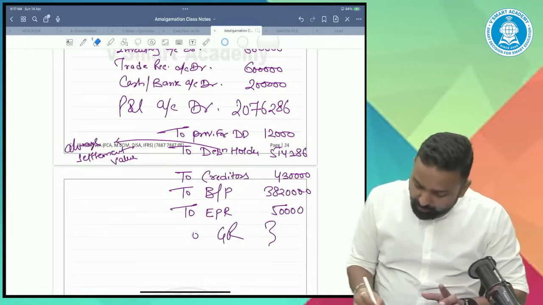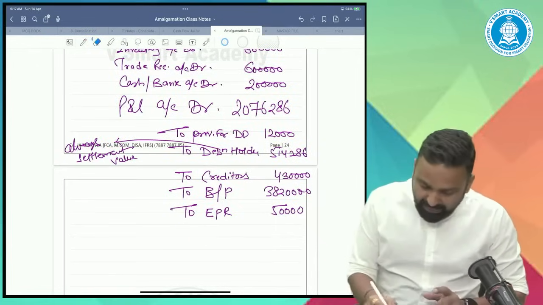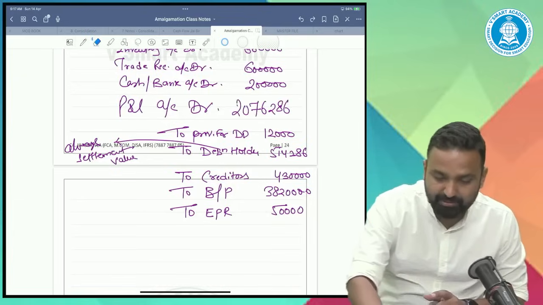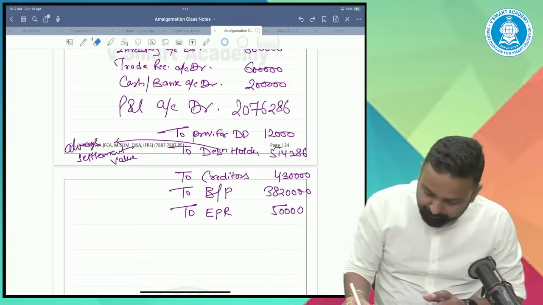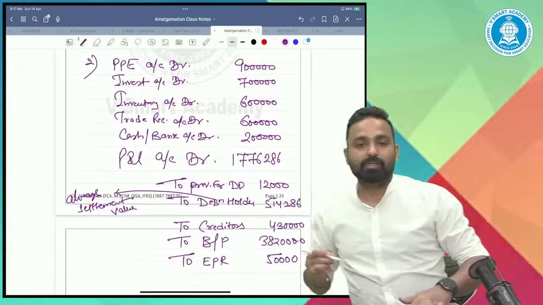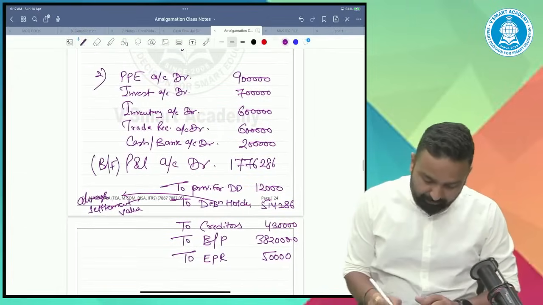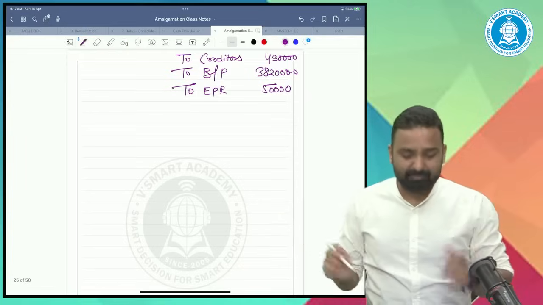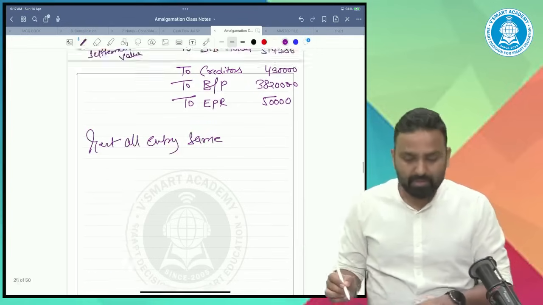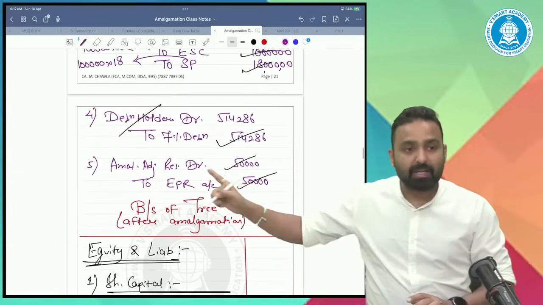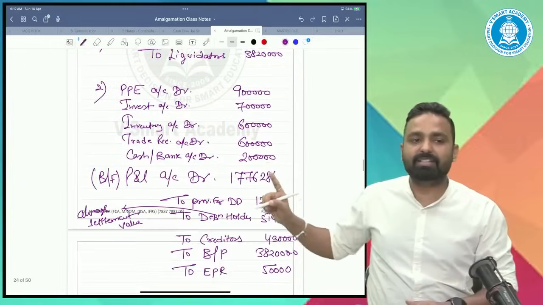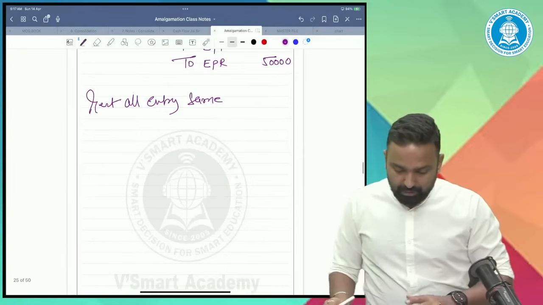Instead of doing this, do not write general reserve here. The P&L would be 2076, 286 minus 3 lakhs, so the P&L would be 1776, 286. This is a balancing figure. Rest all entries same. But no need to do this entry, amalgamation adjustment reserve to EPR, because EPR we have already considered in the second entry. Okay, simple. So rest all entries are same.